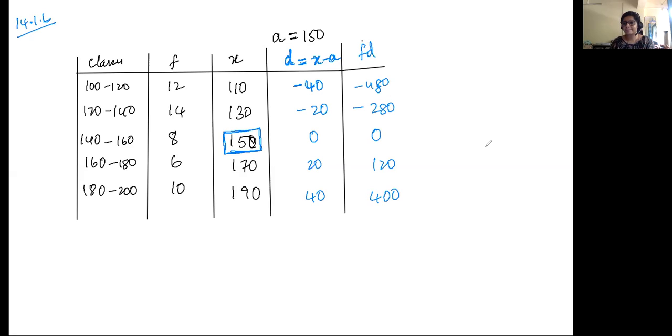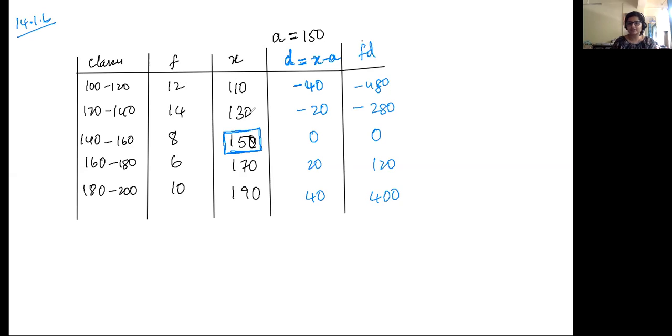Could the assumed mean be any value? It could be anything, but usually it's taken somewhere in the center. If you have an even number of values, you can take either one of the two central values. Will we get the same answer? Yes, ideally you should get the same answer, because once you're finding the deviations, it'll get adjusted.